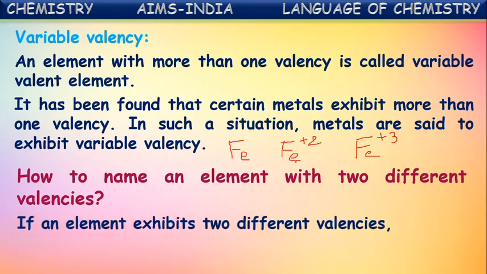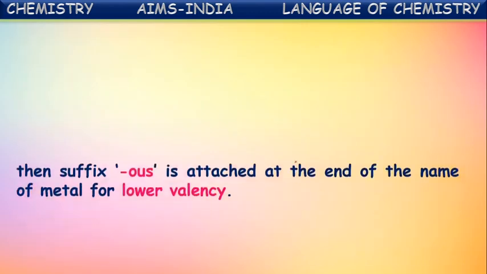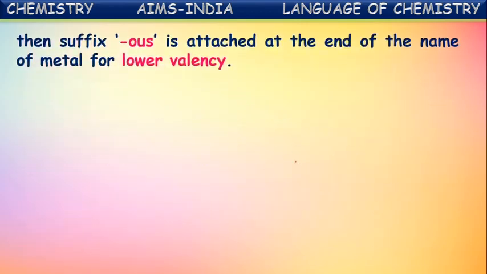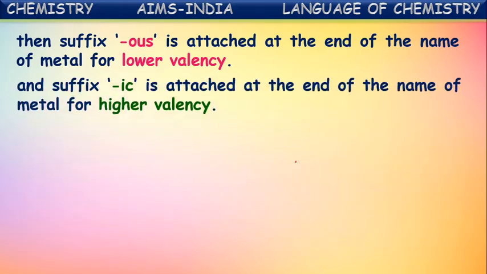If an element exhibits two different valencies, then the suffix -ous is attached at the end of the name of the metal for the lower valency, and the suffix -ic is attached at the end of the name of the metal for the higher valency.